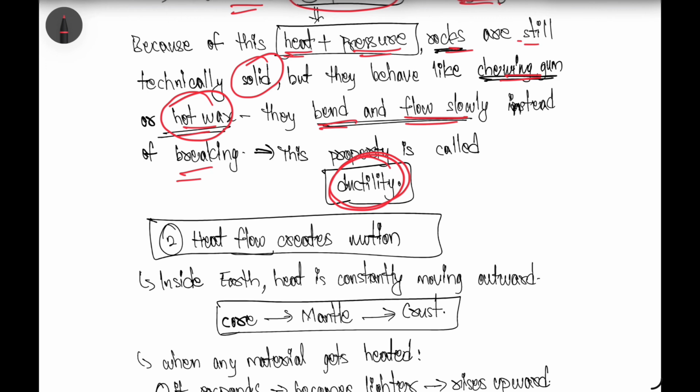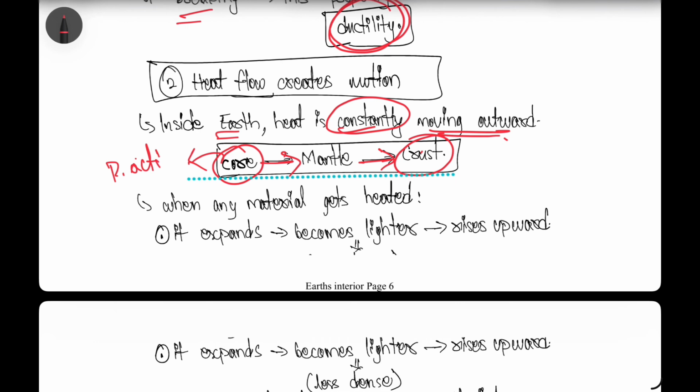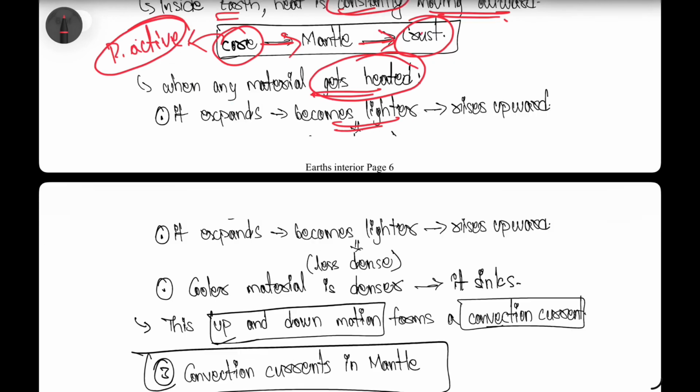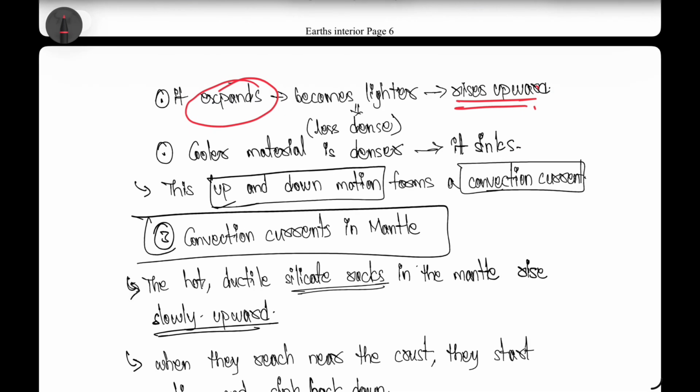Okay, and inside the earth, heat is constantly moving outward from the core region to the mantle region, and from the mantle region to the crust. And where is the heat in the core coming from? Because of the radioactive decay of minerals present in the core region. So when any material gets heated, what happens? It becomes lighter and it expands, and it rises upwards. The same thing is also happening in the mantle region.